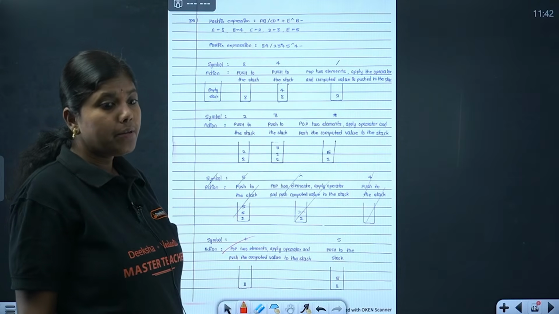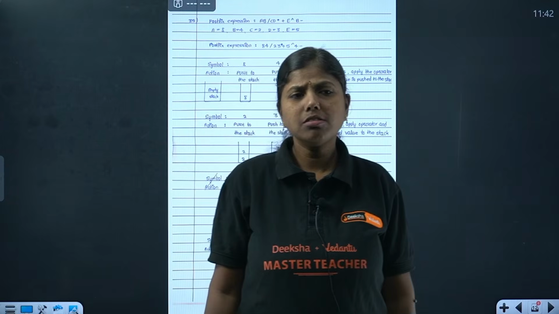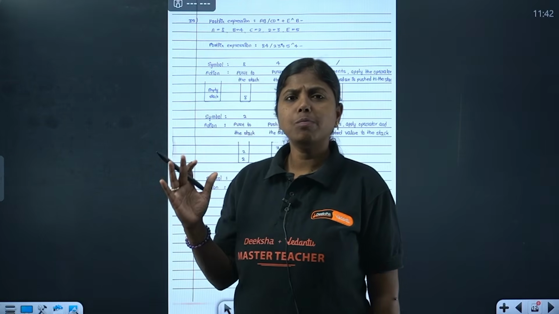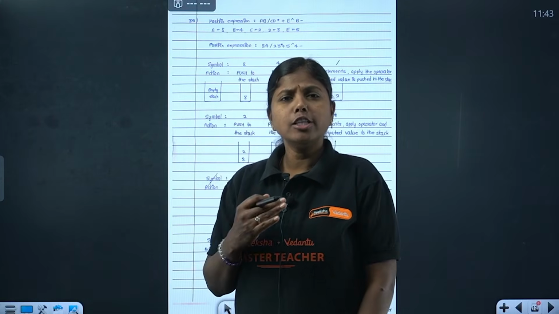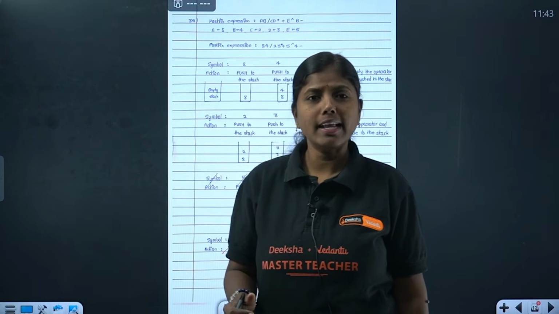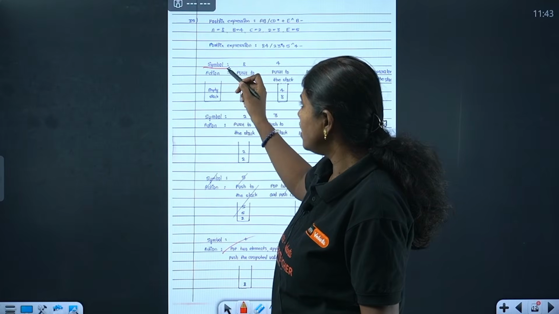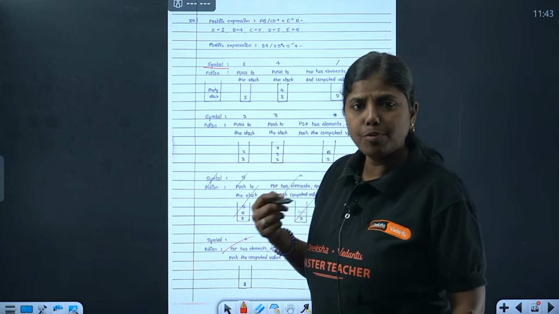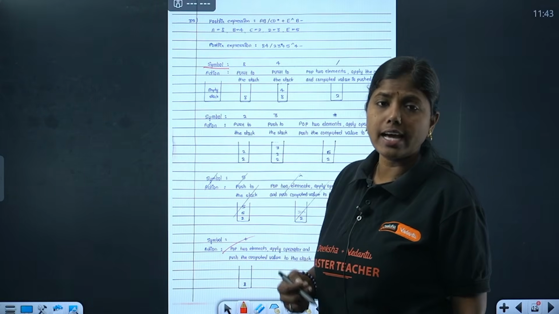How to write it? See, maybe you may be referring to different books. Anyway, I don't want you to follow any other book. Please follow the textbook only, because it's clearly given and there is no chance of you getting confused. Clearly you can write what the symbol is, because each and every element we need to take one at a time, perform the operation, and then either store it in the stack or pop it from the stack.